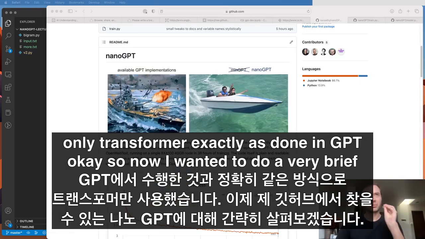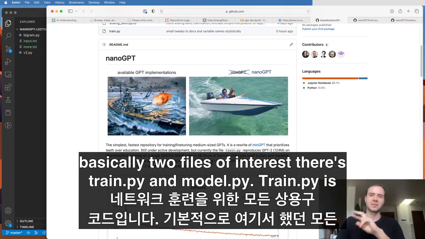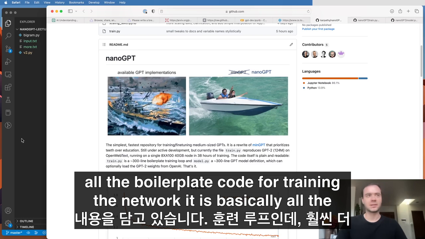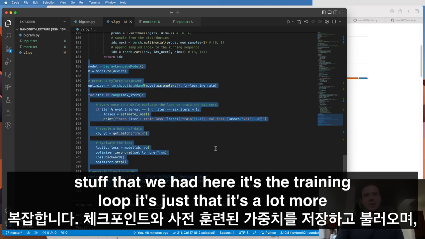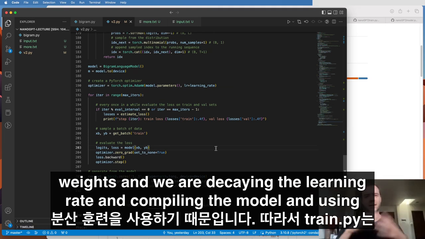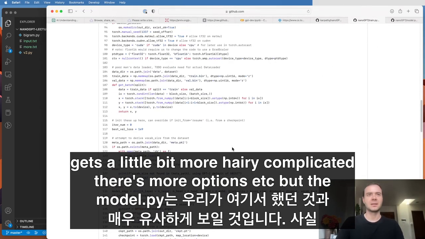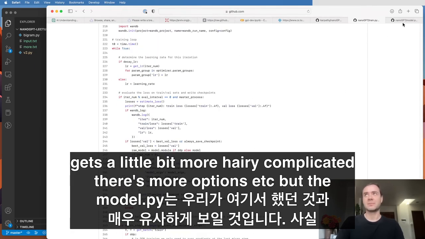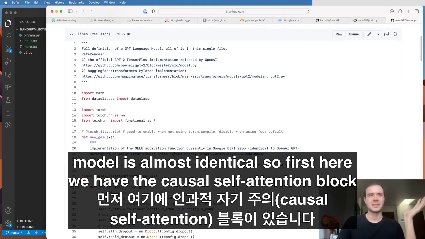Okay, so now I wanted to do a very brief walkthrough of NanoGPT, which you can find on my GitHub. NanoGPT is basically two files of interest: train.py and model.py. Train.py is all the boilerplate code for training the network. It is basically all the stuff that we had here. It's the training loop, just a lot more complicated because we're saving and loading checkpoints and pre-trained weights, decaying the learning rate, compiling the model, and using distributed training across multiple nodes or GPUs. So train.py gets a little bit more hairy and complicated, with more options, etc. But model.py should look very, very similar to what we've done here. In fact, the model is almost identical.